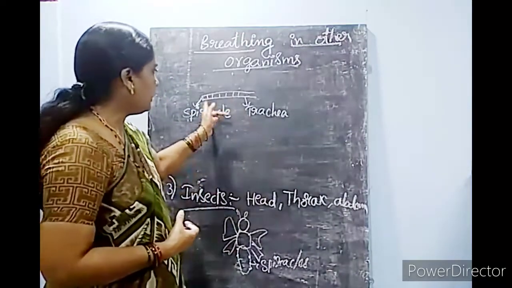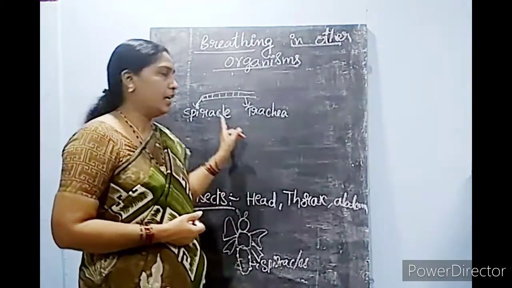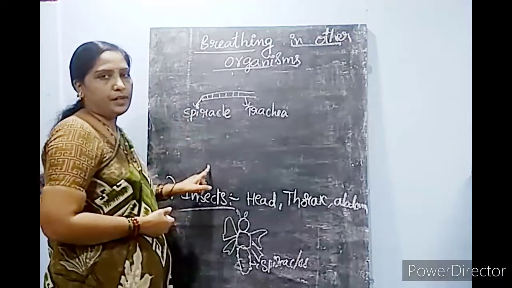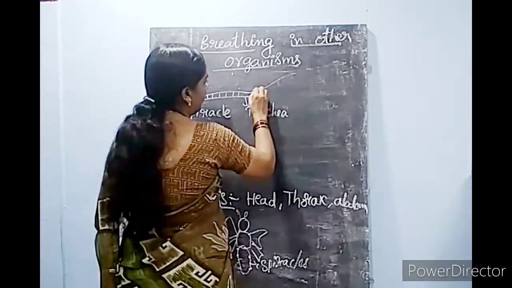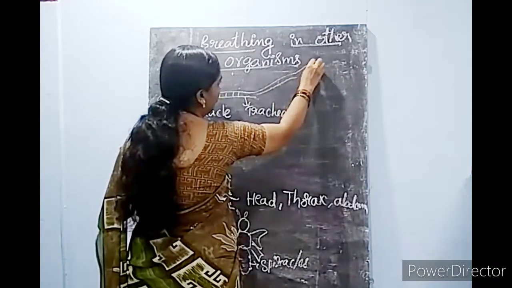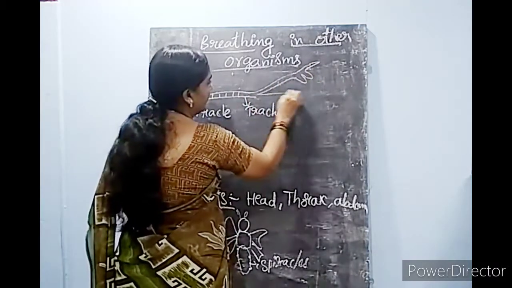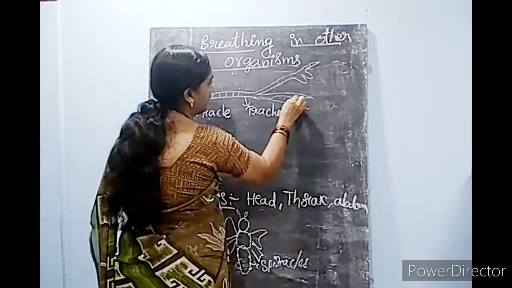In the same way, insects also have a trachea. From the spiracles, the air enters into the trachea, and then the trachea is redivided into many branches.